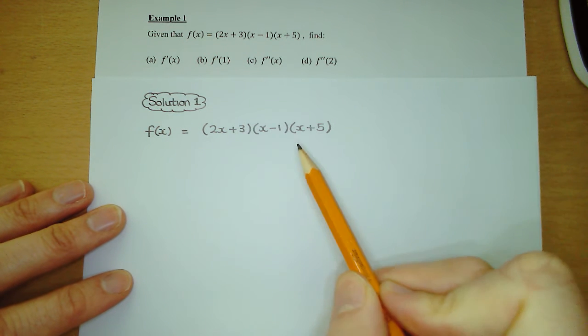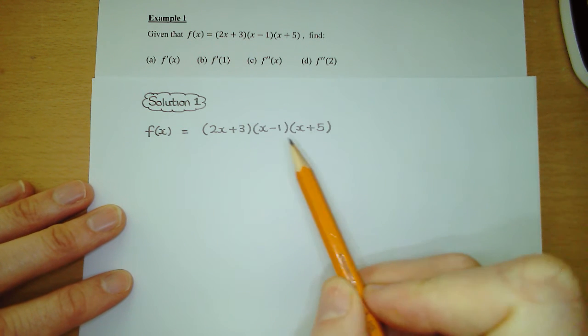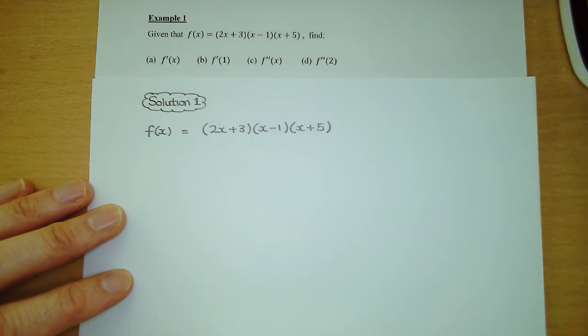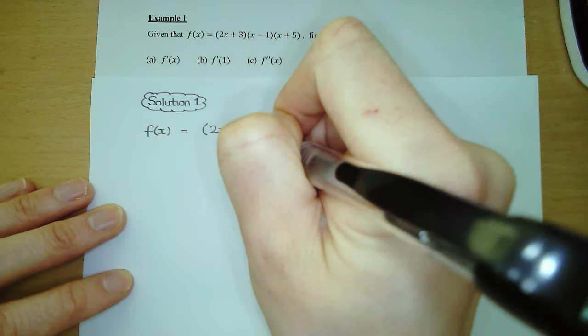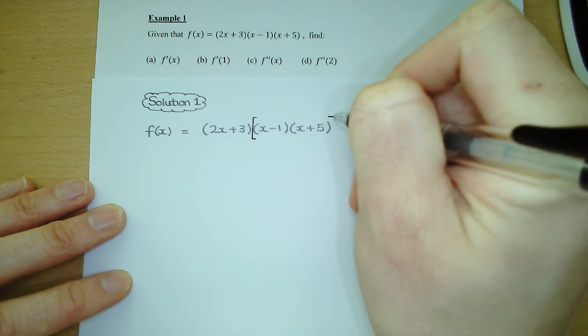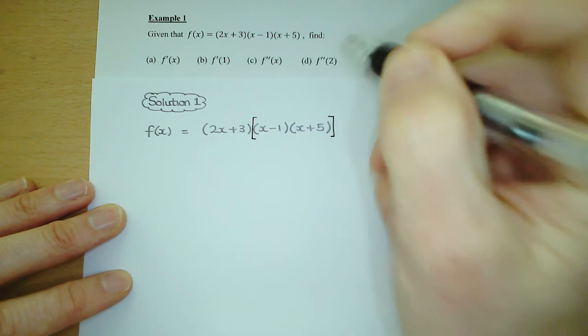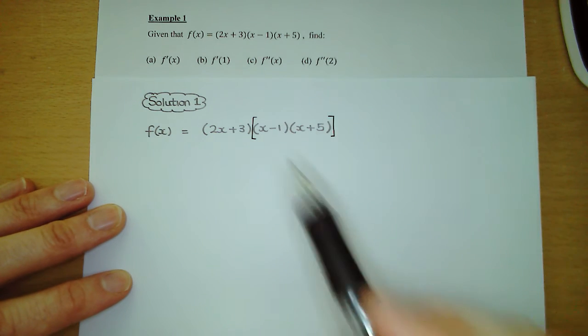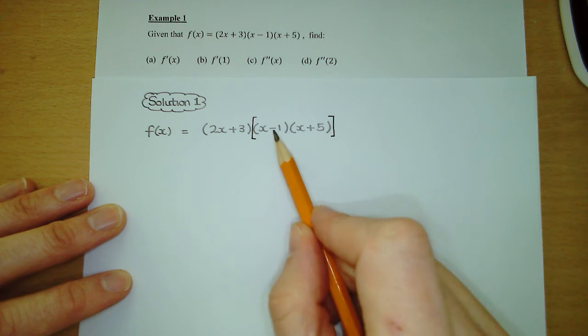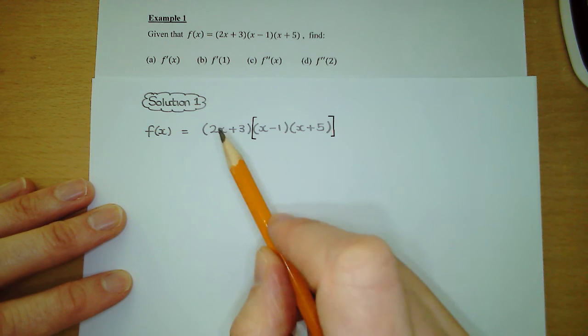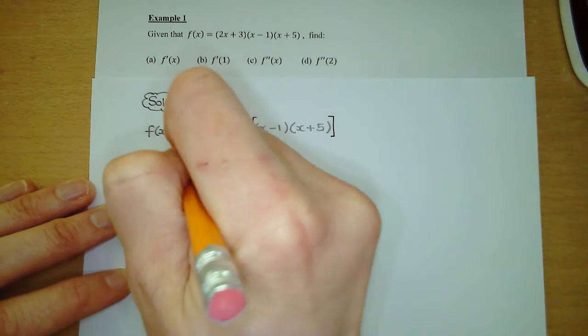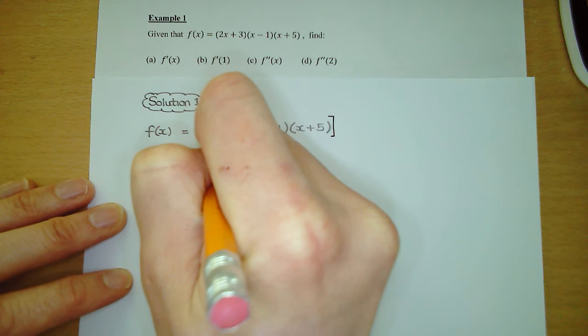So copy out your curve, f of x, first. Now we're going to get rid of the brackets. Now there's 3 of them, so a good idea would be, I always put brackets around the last 2 brackets. I insert brand new brackets around the last 2. And then what I'm going to do is multiply the 2 brackets inside the brand new brackets, and then multiply the result by 2x plus 3. So I'm going to keep 2x plus 3 outside for now.